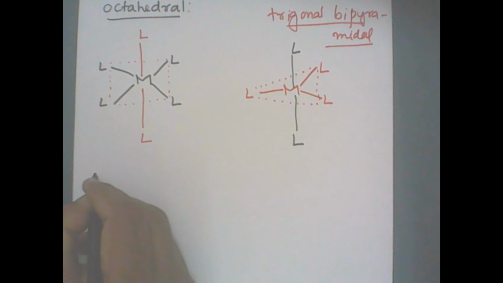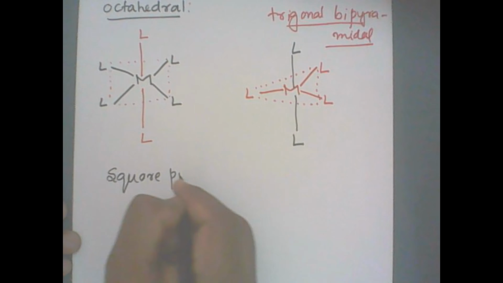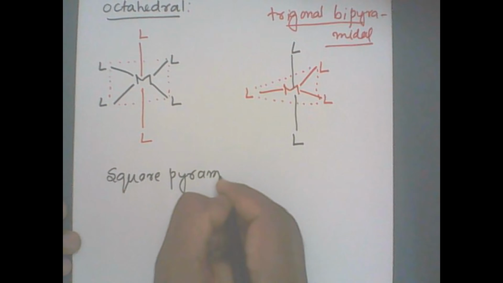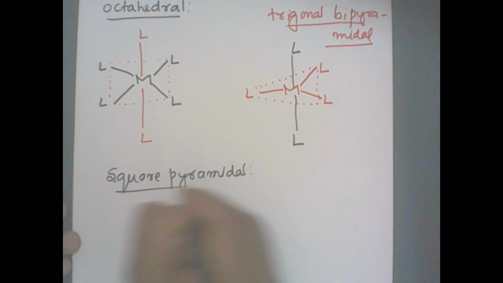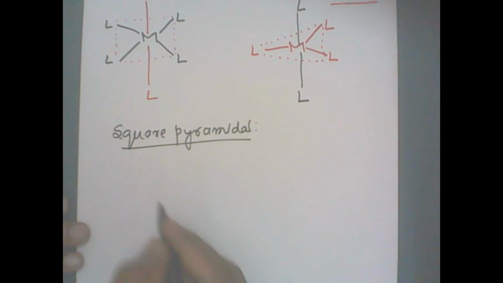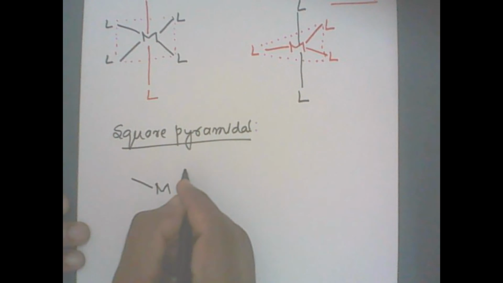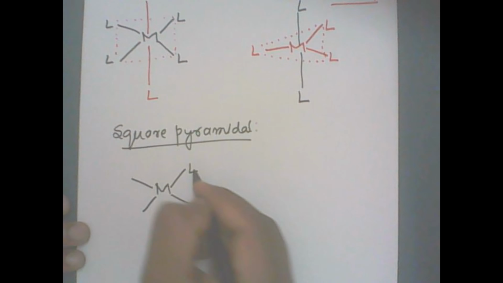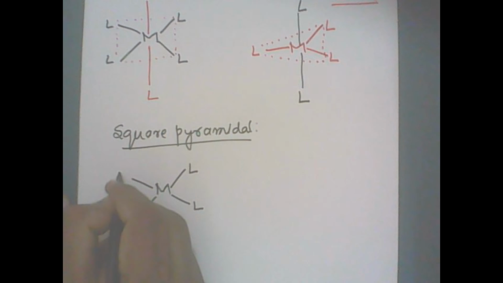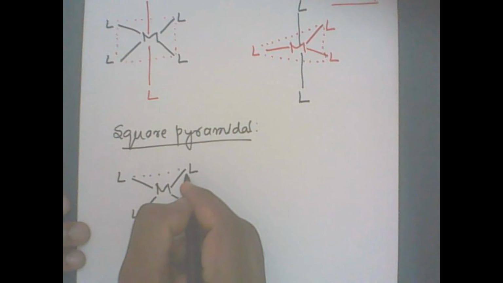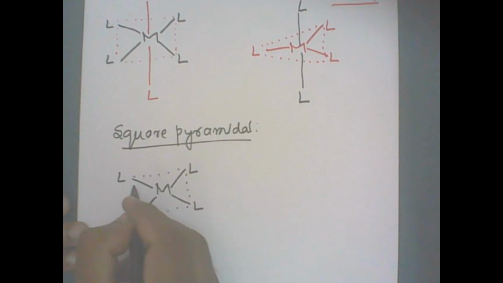Next one, last one, square pyramidal. So, the central metal atom, then four ligands like this: first, second, third, fourth. This forms the square planar shape.